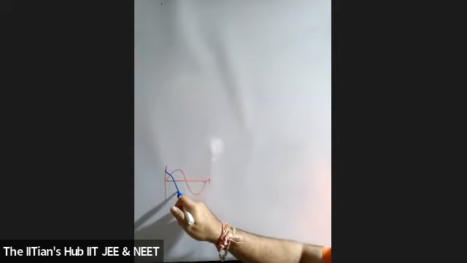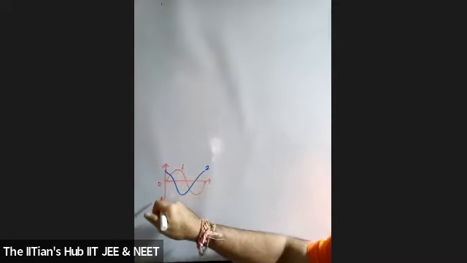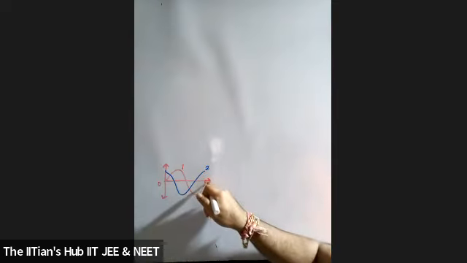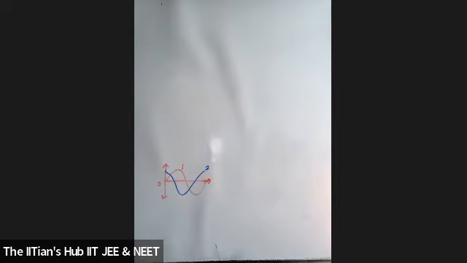And if I give you another graph, your red one speaks about the first graph, and your blue one speaks about the second graph. Students, can you tell me are these graphs the same or different from each other? And if they're different, what is the difference between the two? Students?